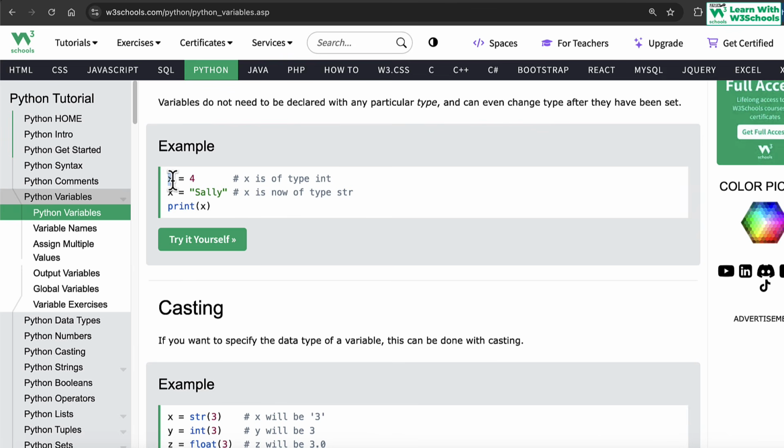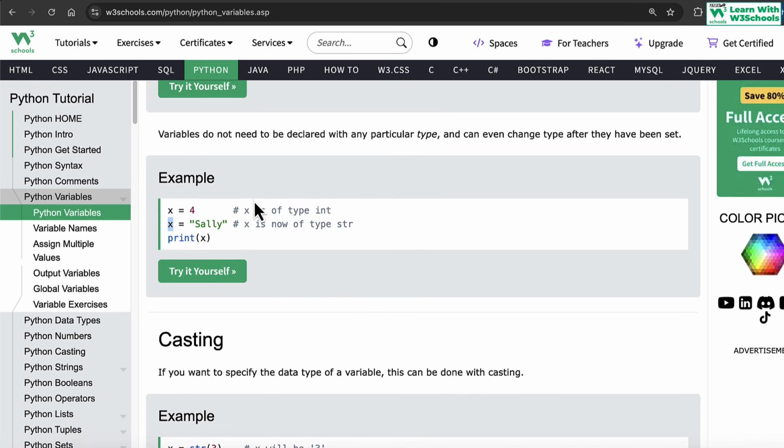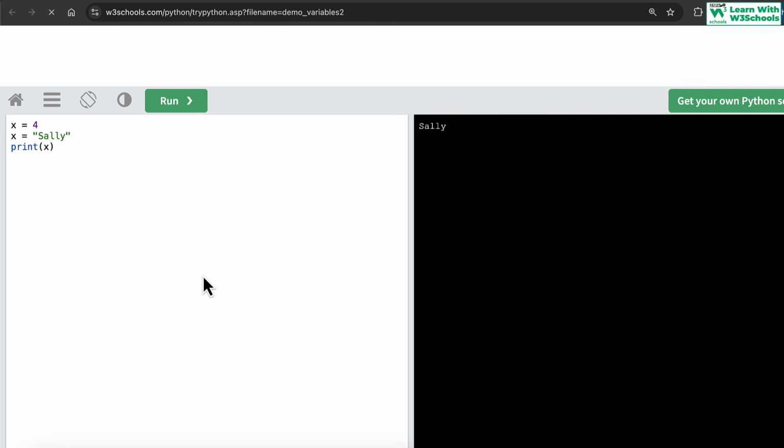So you can have x, you can have x again. Now what this basically means is that variables do not need to be declared with a particular type. By type, we mean we don't need to specify what type of data it is. This is automatically handled by Python. So if I come into this code here, this is 4. 4 is an integer number. Then again I have x, and then I change this to Sally, it becomes a string. So now you see, when I print it, it prints Sally. This means that I'm printing a string variable. It's completely ignored because this 4 value has now been overridden.